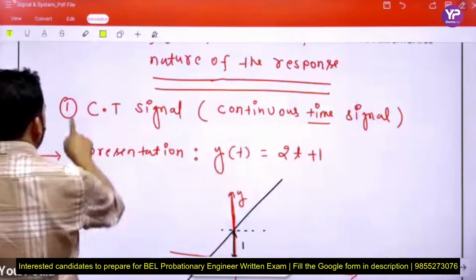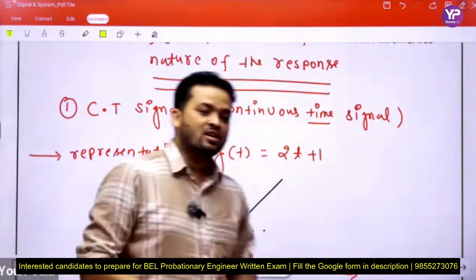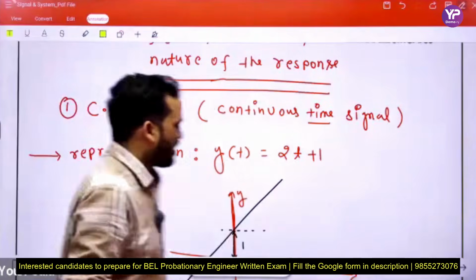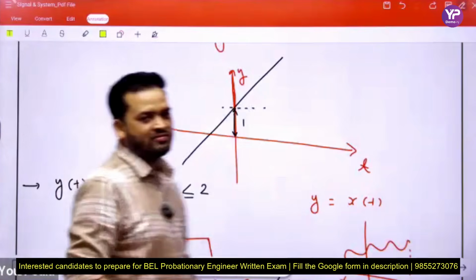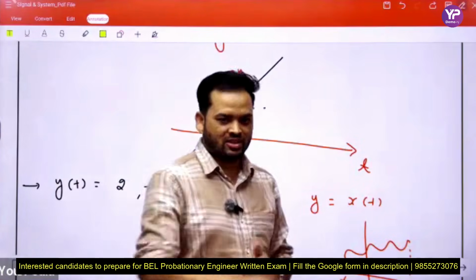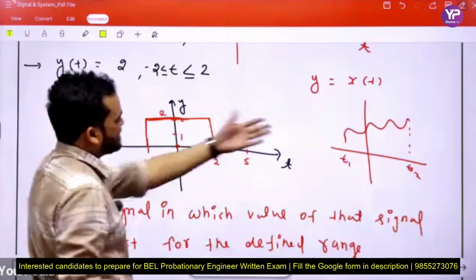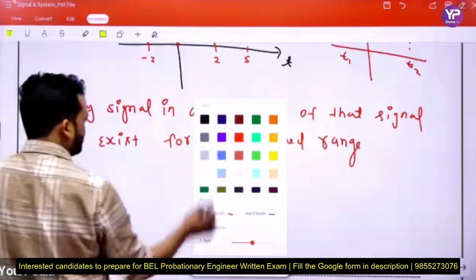This is our first representation on the basis of response, because here we get a response in the given range, and in that range, at each instant of time, we get some specific value in the defined range of time. Okay, next, DT signal.